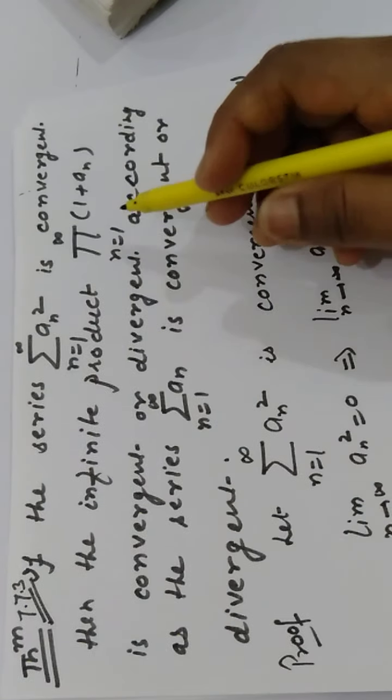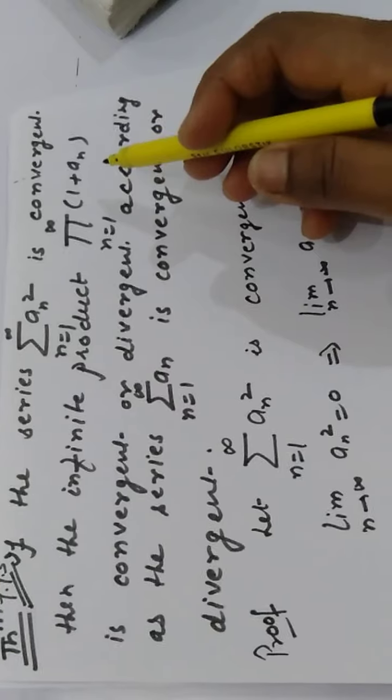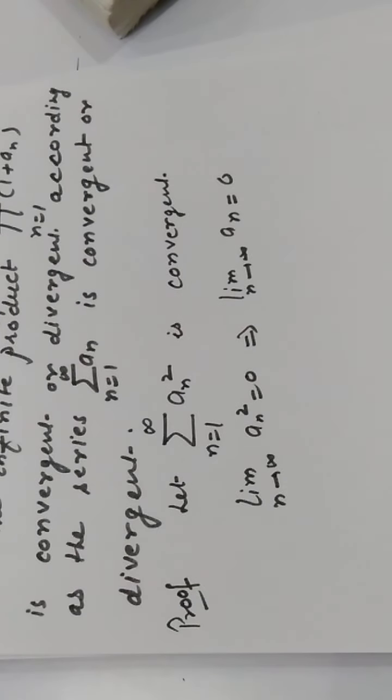That means the product is convergent if summation an is convergent, and the given product is divergent if summation an is divergent. So let us prove it.